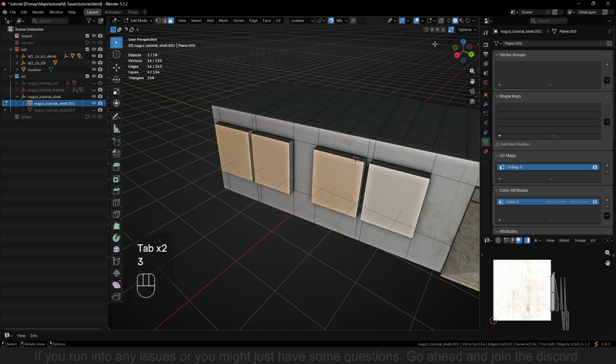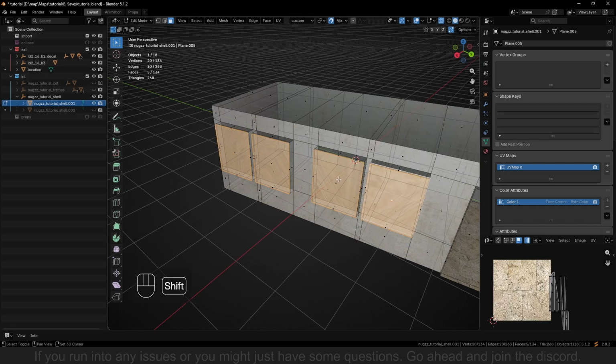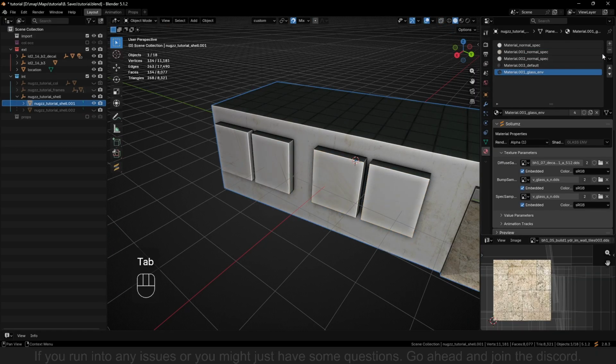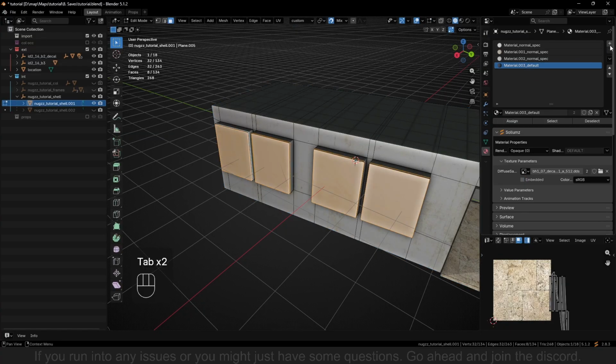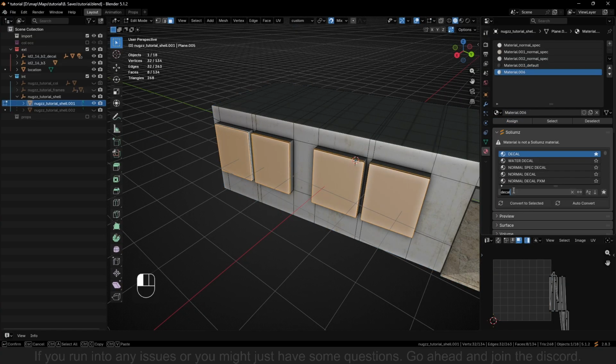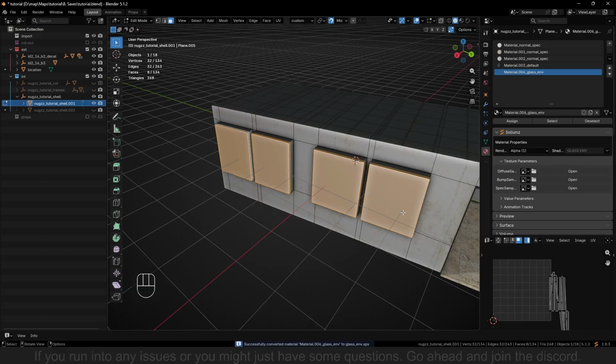And select them all. Here, here, here, and here. And we can give it a glass. I'll just show you. So click plus, make it a new one, assign it. Then we want glass E and V. Like go. And then we can use the glass I provided.